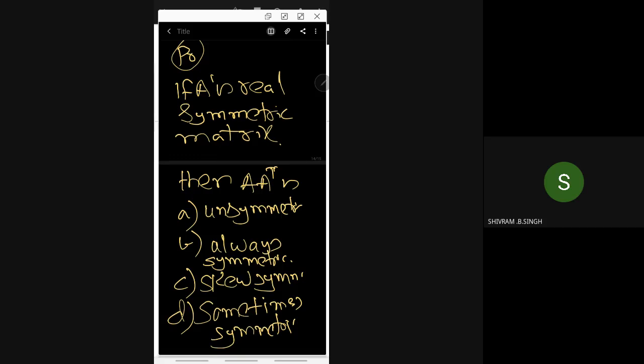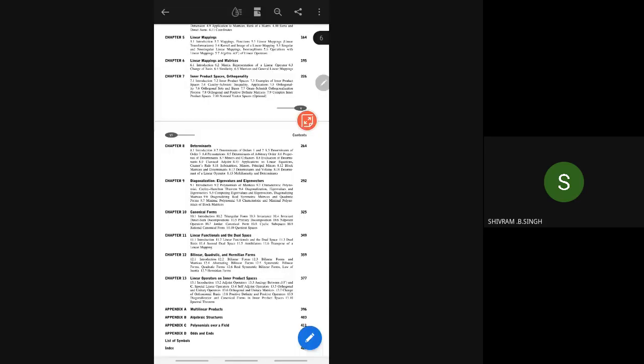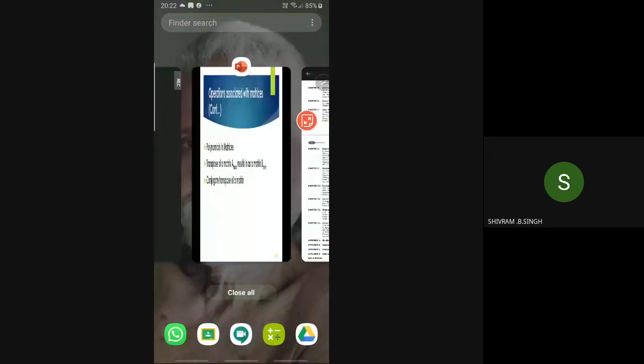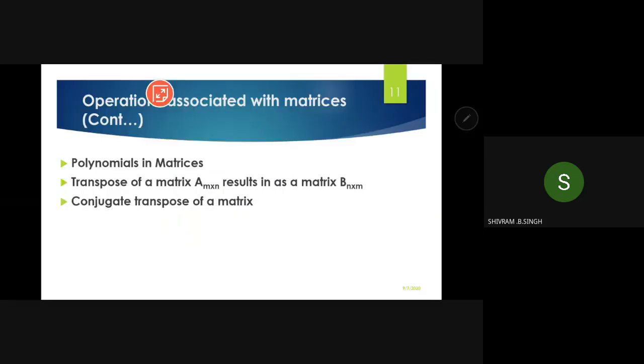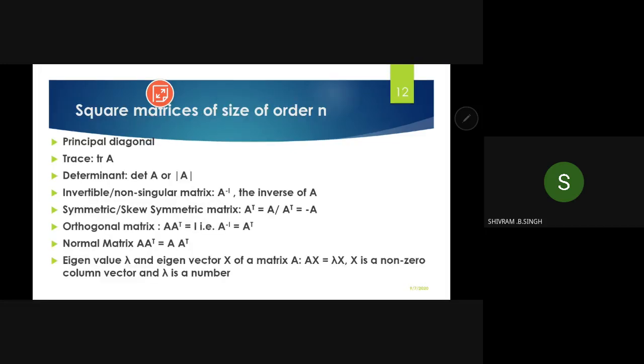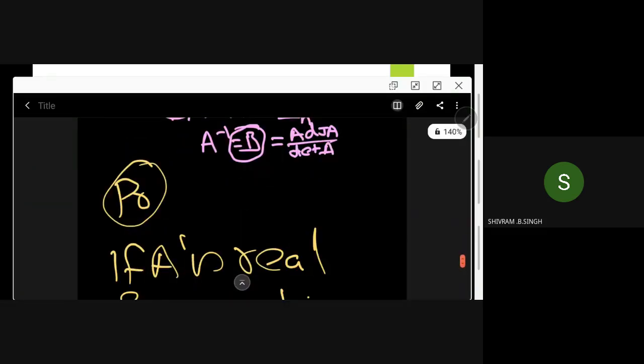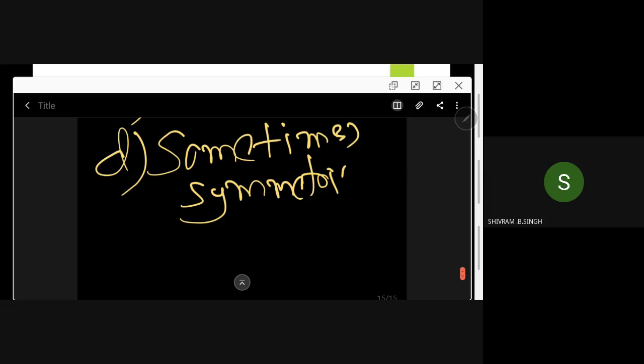Yeah. So it is a mere application of the definition here. The application of the definition, I mean, it is here. A transpose is equal to A, symmetric means. So he is asking about A transpose. So simply, see, it is already given that A is symmetric. So A transpose is A.